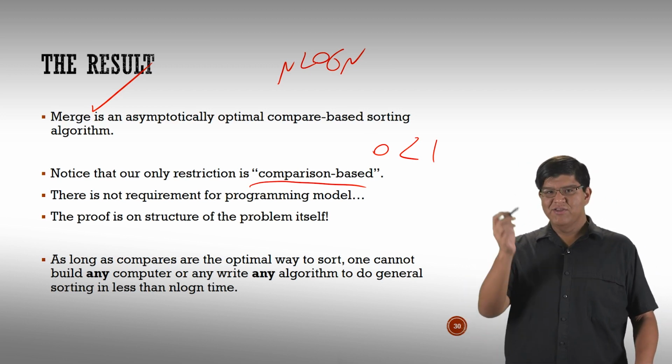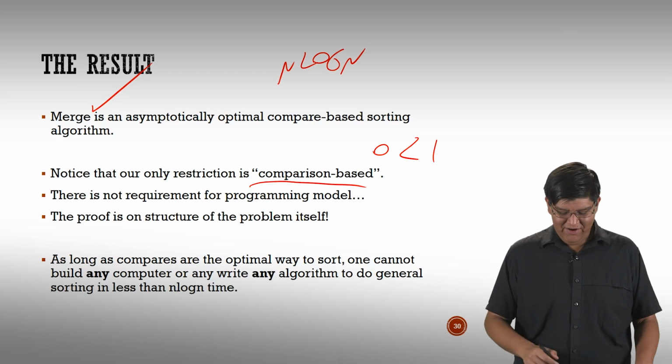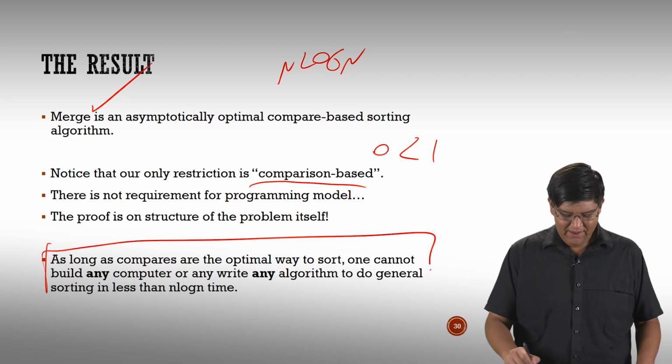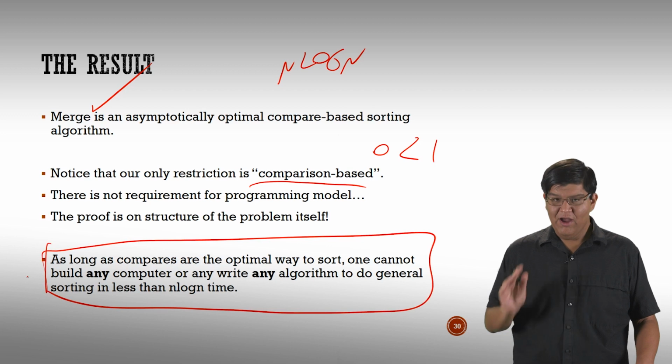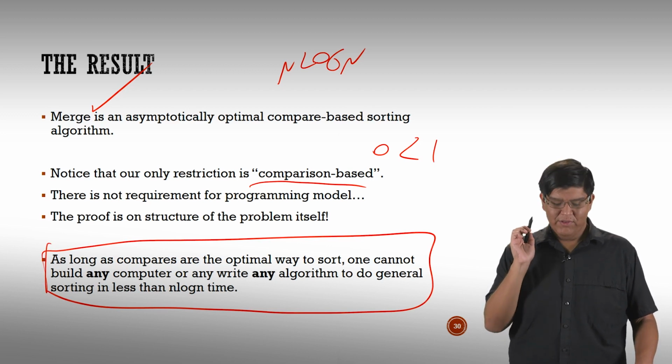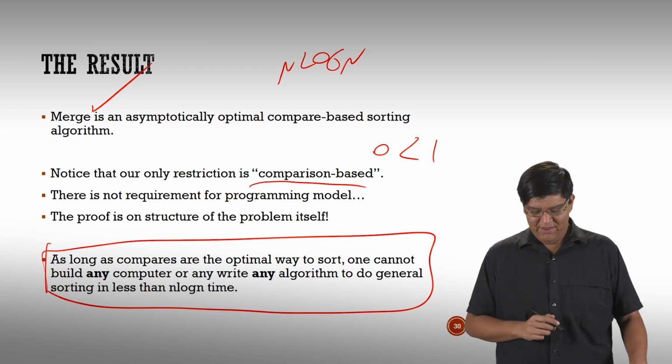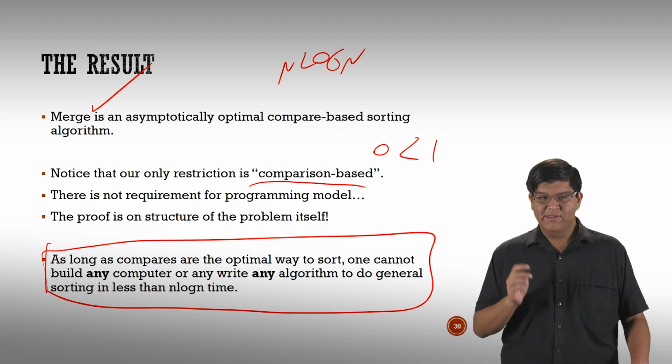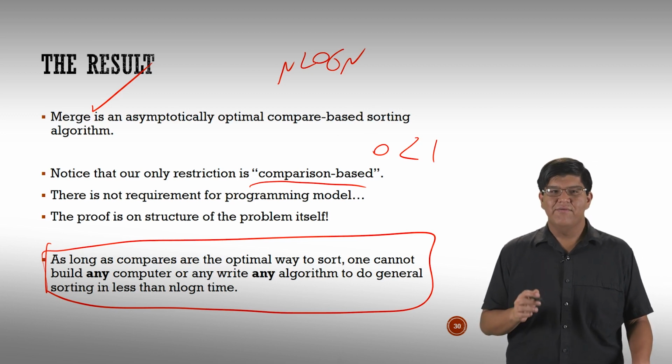All right, so actually, I'll just read this text here at the end. This is kind of our summary. As long as compares are the optimal way to sort, one cannot build any computer or write any algorithm to do general sorting in less than n log n time. Okay, that's our final result.